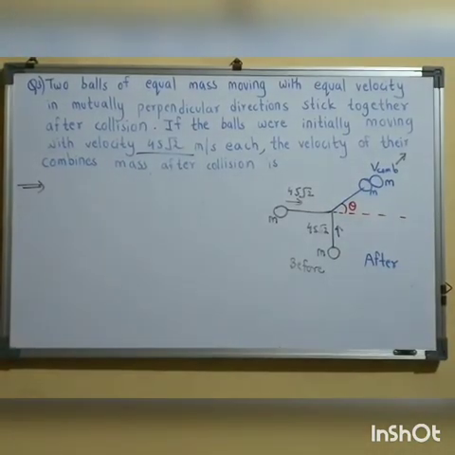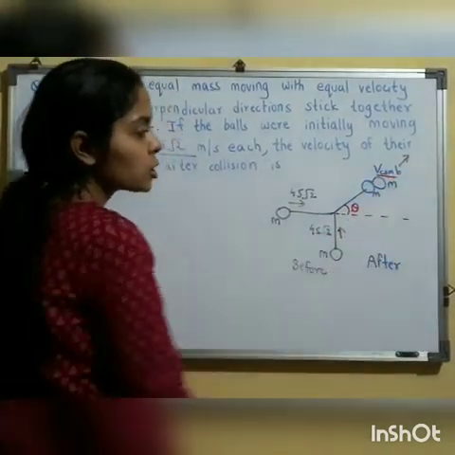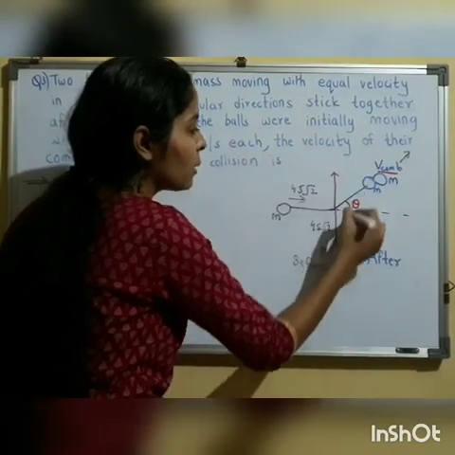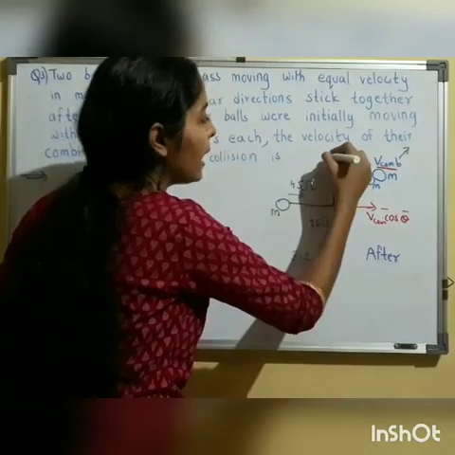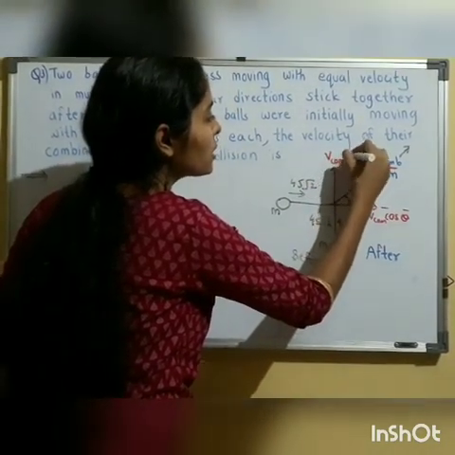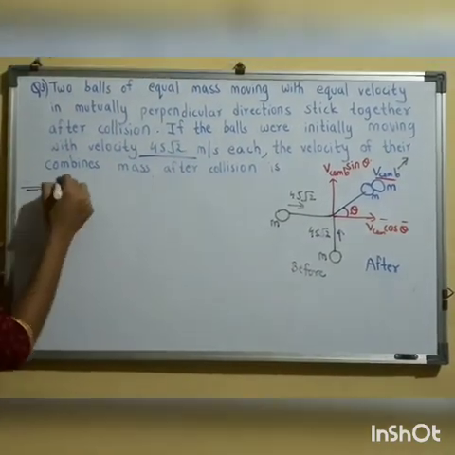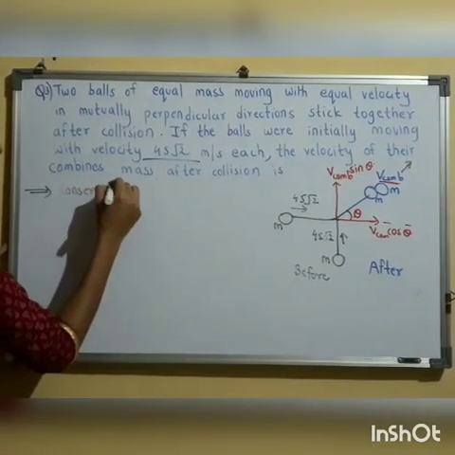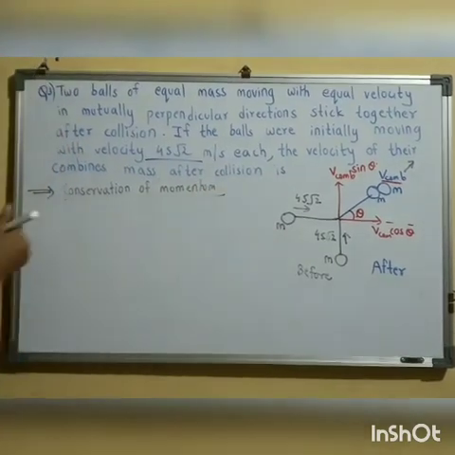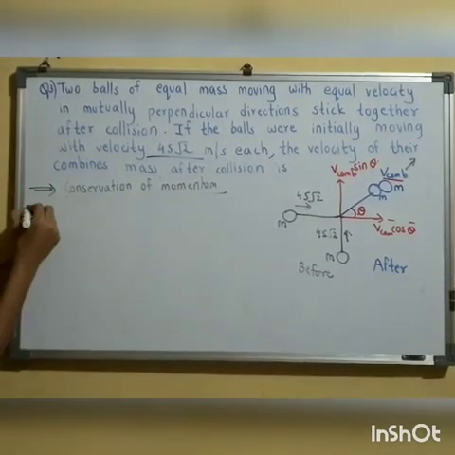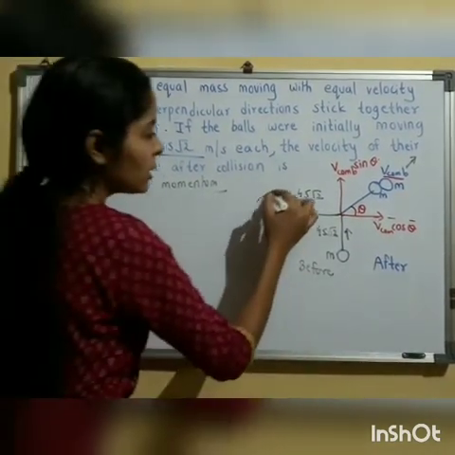Now, as the angle made by V combination with respect to the horizontal is theta, I can resolve V combination into horizontal and vertical components. The horizontal component will be V combination cos theta and the vertical component will be V combination sin theta. So I will use conservation of momentum in both directions. First, the horizontal direction.